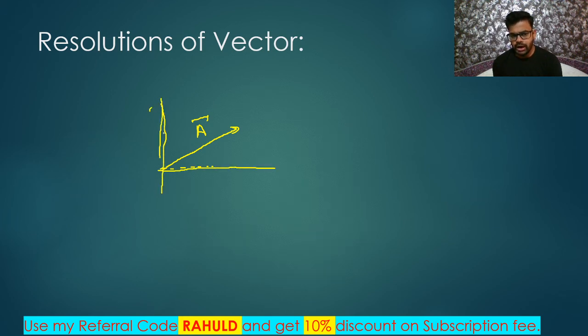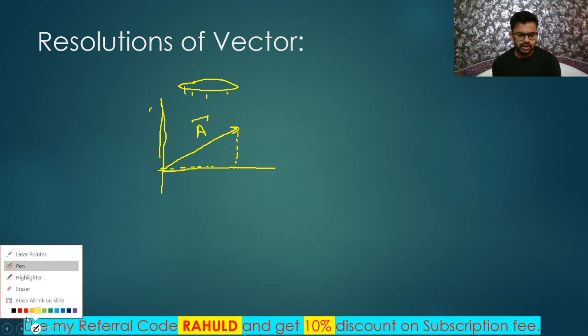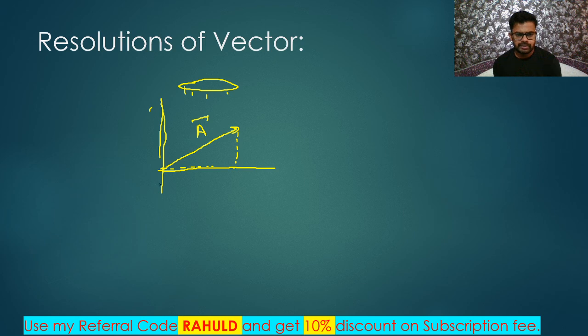Now what I'm going to do is, here I am putting a light. A light is there, so its shadow will be on this wall. And how will the shadow look? Something like this. This is the shadow. Got it? So I'm just giving a name, AX. And if I am putting a light on this side, then its shadow will be on this wall. So this is the shadow, you can write it like this. And this shadow is called AY.